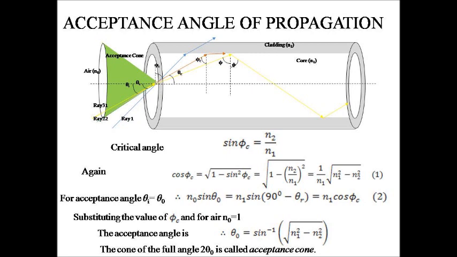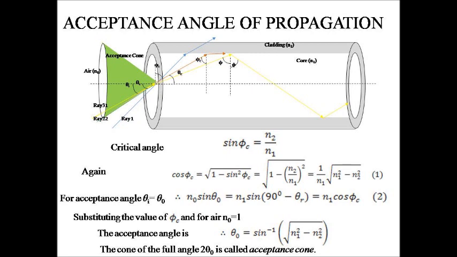The ray incident at the core-cladding interface at the critical angle phi c is called the critical ray. Here, ray 2 is the critical ray and the angle phi c is called the critical propagation angle. Thus, the rays with angle of incidence larger than theta naught will not propagate in the fiber. The maximum angle of incidence theta naught at the in-face for which the light ray is totally reflected at the core-cladding interface is called the acceptance angle.